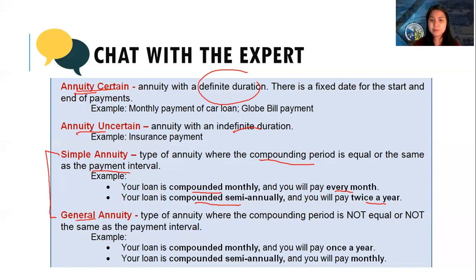For general annuity, the compounding period is not the same as the payment interval. For example, your loan is compounded monthly, but you will pay once a year. Monthly, annually, they are not the same. Therefore, it's called a general annuity. Second, your loan is compounded semi-annually, twice a year, and you pay monthly, 12 times a year. They are not the same. So we call it a general annuity.